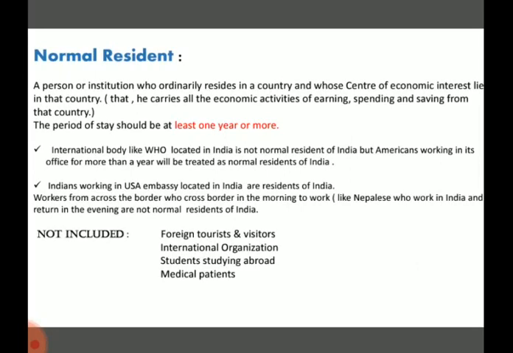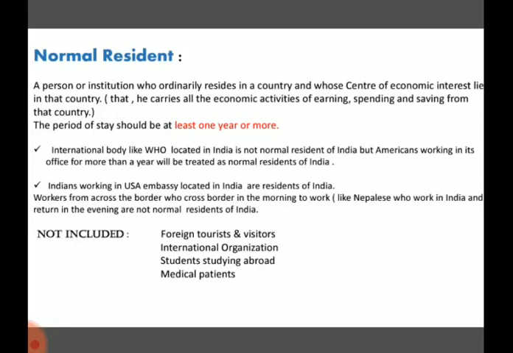If he stays more than a year, eating here, earning here, bathing here, doing everything here in India, then after 1 year, after 1.5 years, he goes back to Nepal for a few days, that person will be treated as a normal resident of India only, not of Nepal. But if he's coming into India daily and going back to Nepal in the evening, then that person will be called a normal resident of Nepal, not of India.